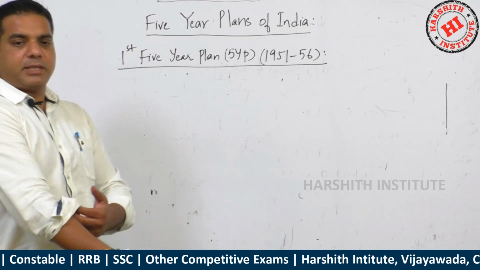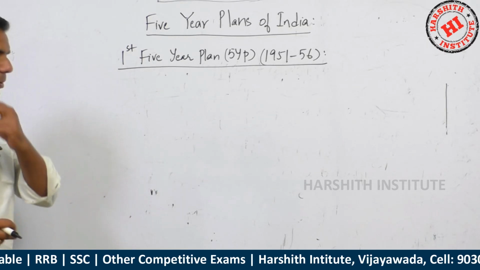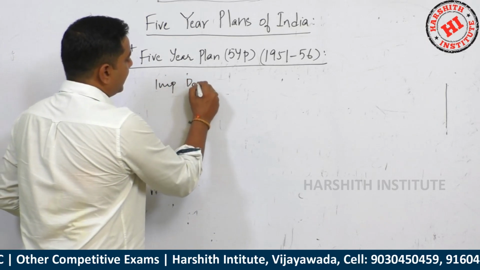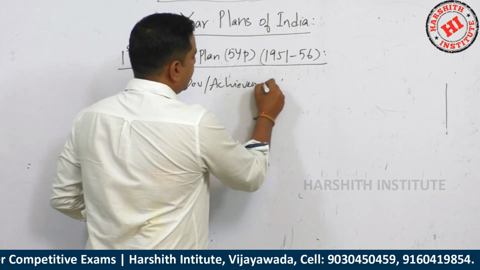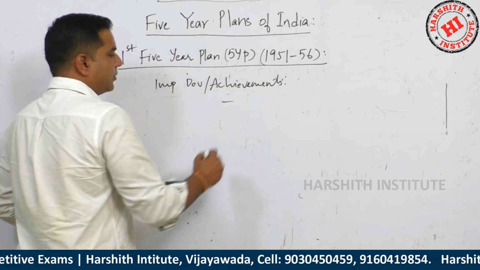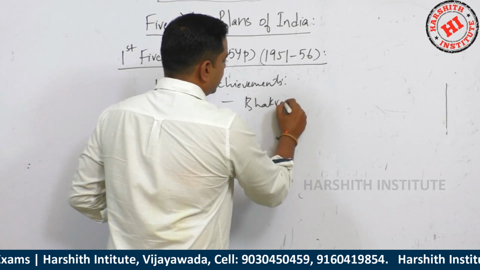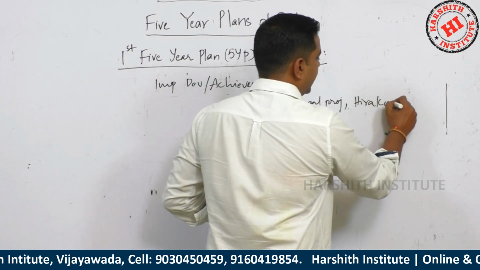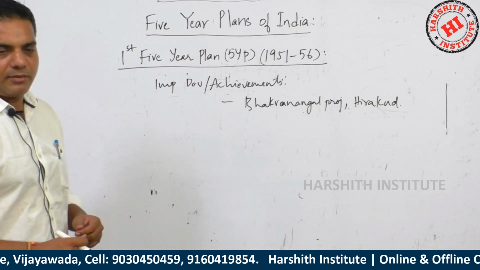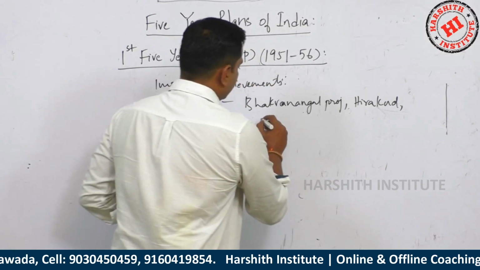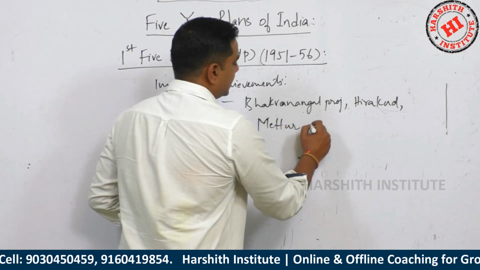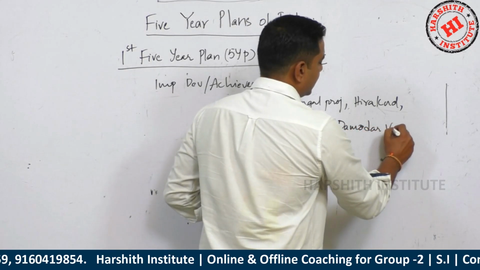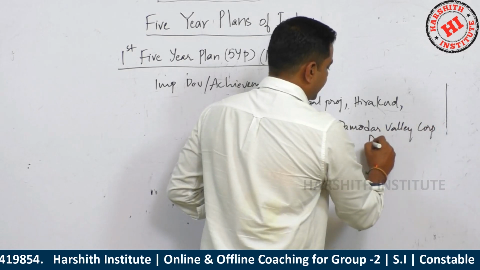Some of the important irrigation projects we built, like the Bhakra Nangal project, Hirakud Dam, which is located in Orissa on the Mahanadi River, Mettur Dam or Mettur project, and Damodar Valley Corporation in Bengal, DVC.